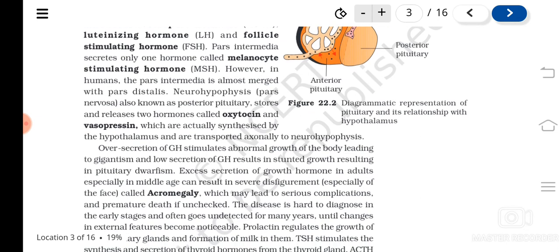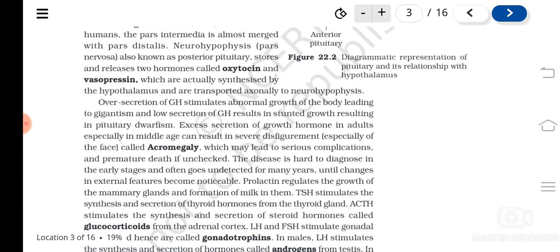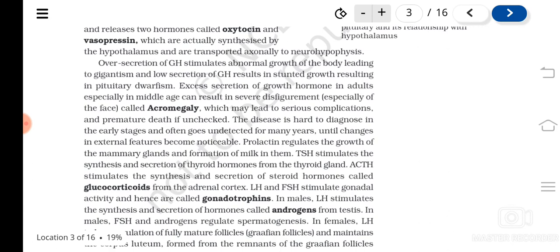And the neurohypophysis, the posterior pituitary, produces two hormones, oxytocin and vasopressin, which are synthesized by the hypothalamus and transported into the neurohypophysis. Clear? So now let's see the functions of these hormones. First is GH. GH is produced by the anterior pituitary gland, isn't it?